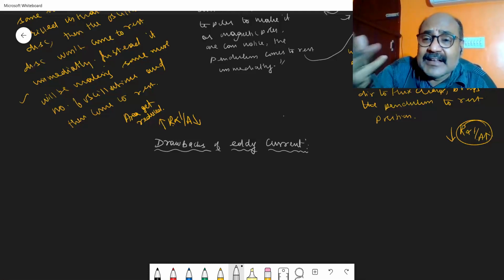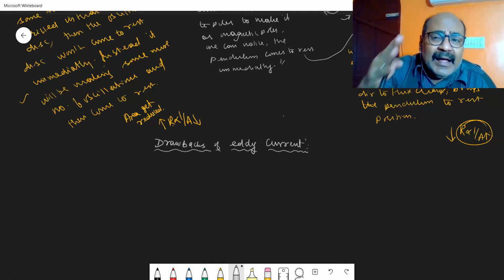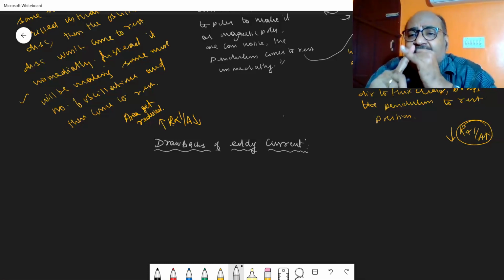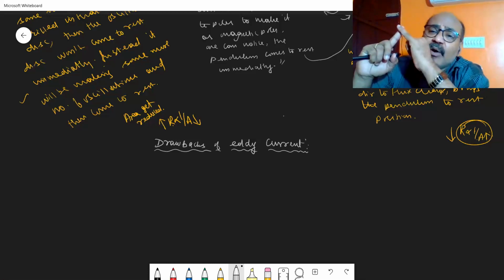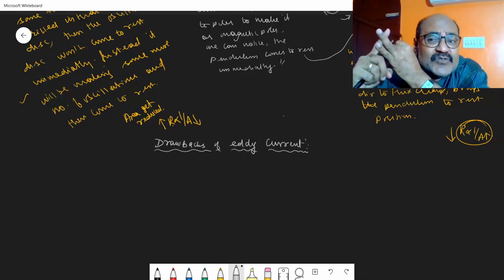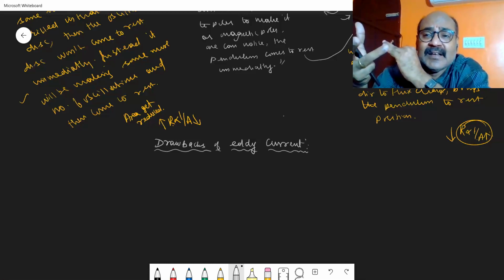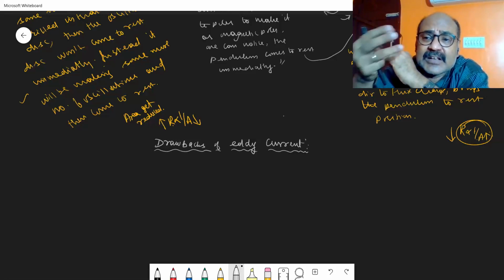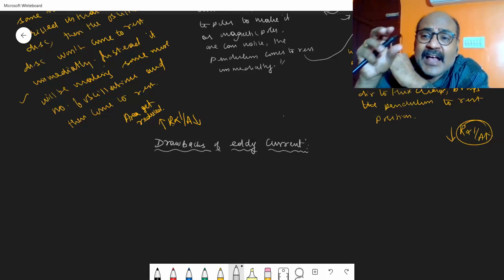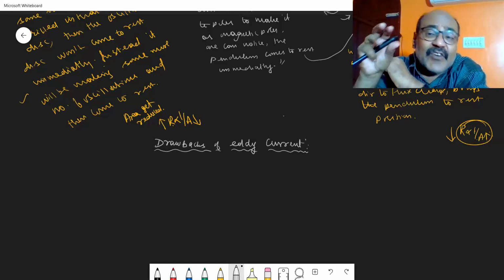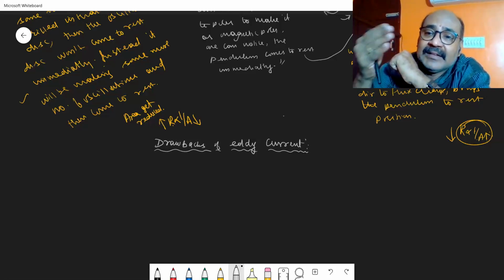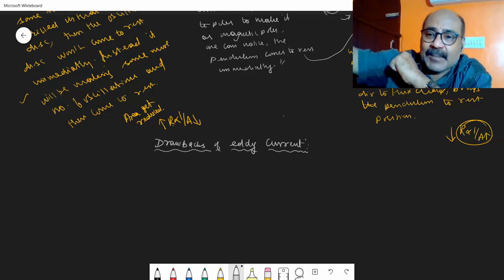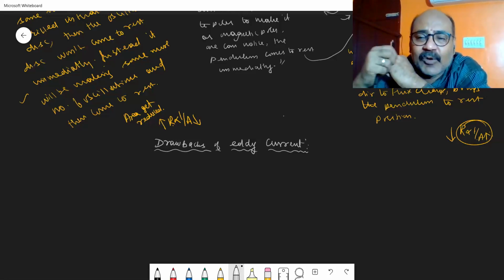Almost all electrical appliances have these eddy currents. When you consider an electrical motor, or transformers, that is, stabilizers or the ordinary chargers, inside the chargers or stabilizers you have a part called a transformer, which can transform the voltage of one AC voltage to another AC voltage, step up, step down. Later we will be studying all that.